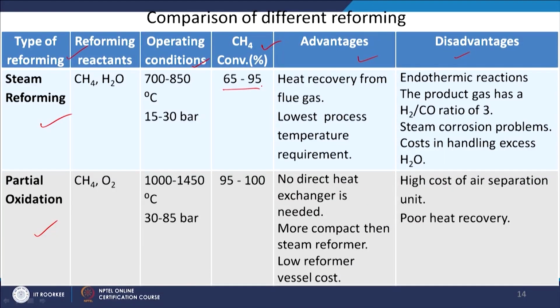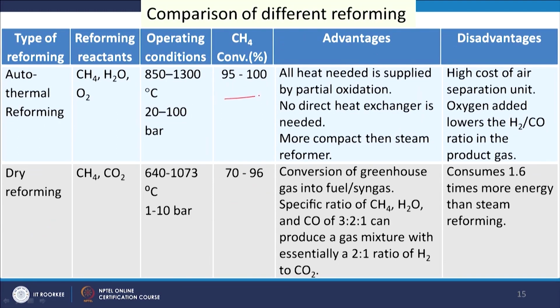So, steam reforming gives us 65 to 95% methane conversion, partial oxidation 95 to 100%, autothermal 95 to 100%, and dry reforming 70 to 96%. So, these are the different methane conversions reported in the literature.